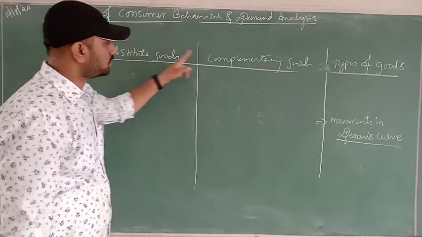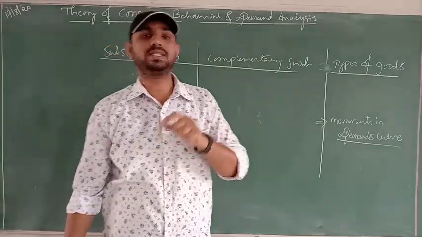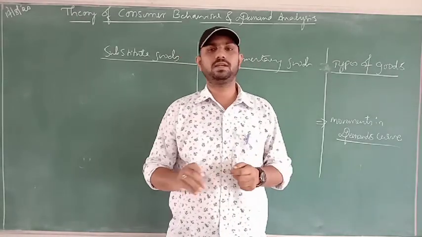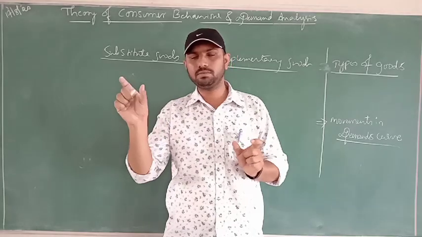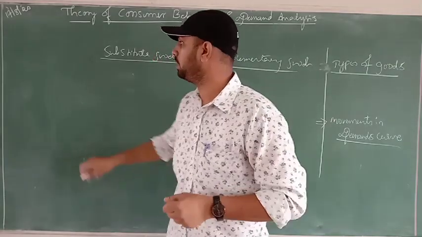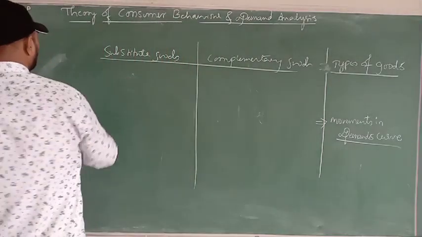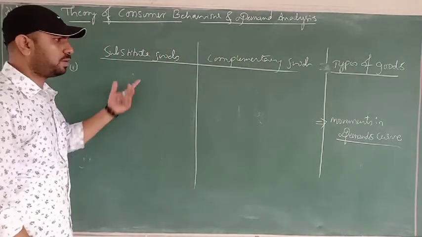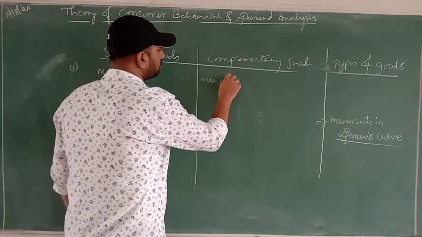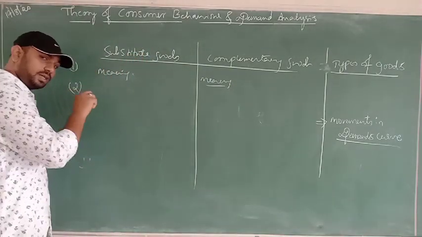Substitute goods and complementary goods, we have to elaborate the concept with the example of price and demand. In case of normal and inferior goods, we took two elements: income and demand. In case of substitute and complementary, we have to take into consideration price as well as demand. Coming to the first difference, you can go by meaning. What do you mean by substitute goods, and what do you mean by complementary goods? That we can write down as the first difference. This is guaranteed for either 4 marks or 2 marks.